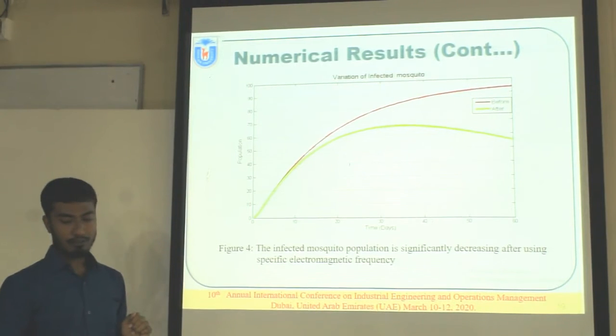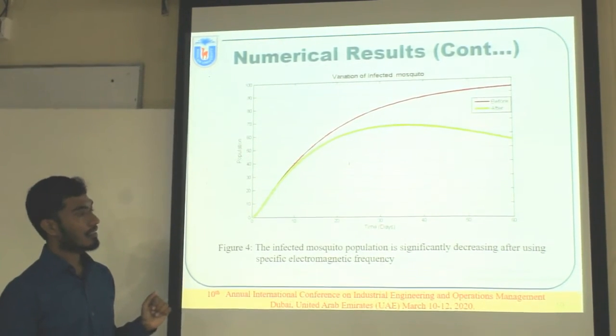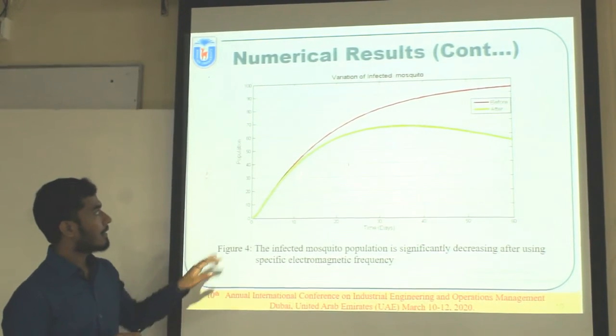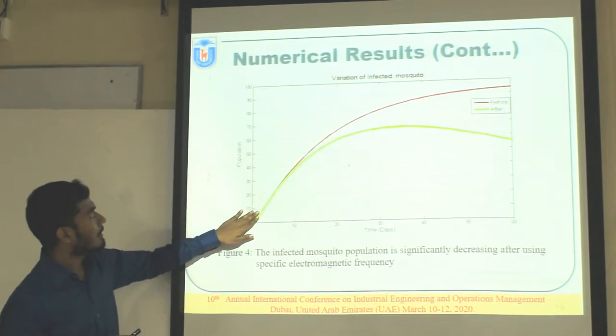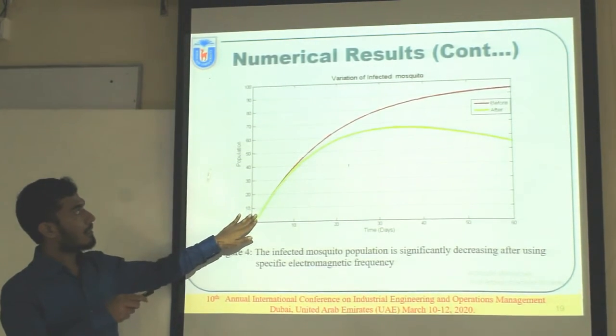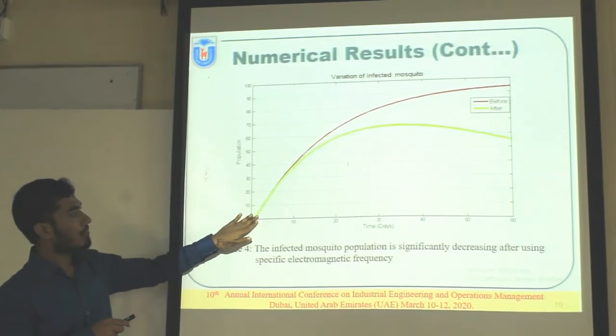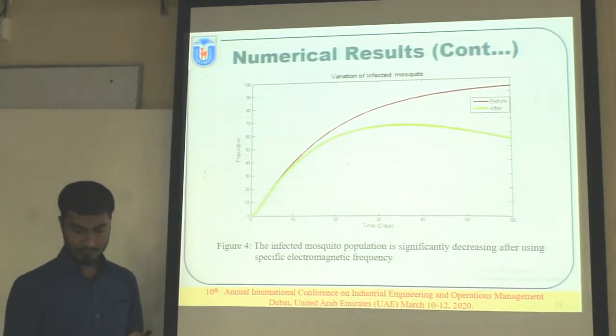And the infected mosquito population is significantly decreased after using the specific electromagnetic frequency. We see that before using the specific electromagnetic frequency, the infected mosquito population increases day by day, but after using the specific electromagnetic frequency, this obviously decreases.